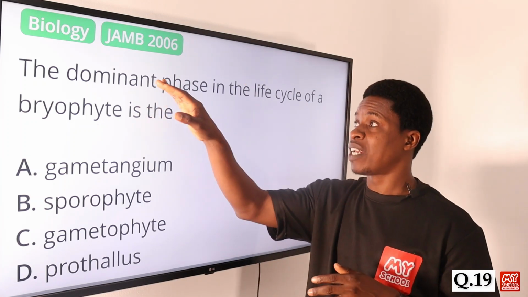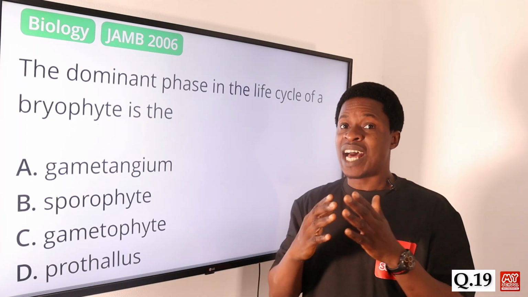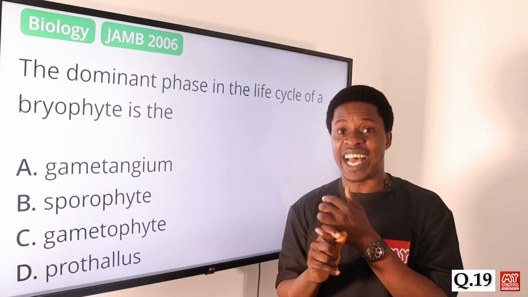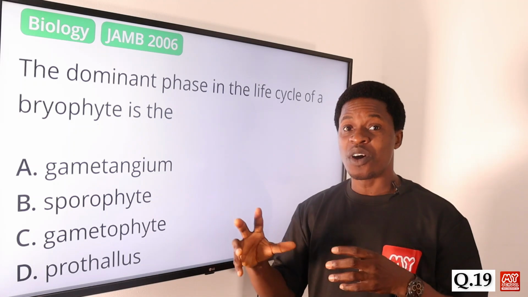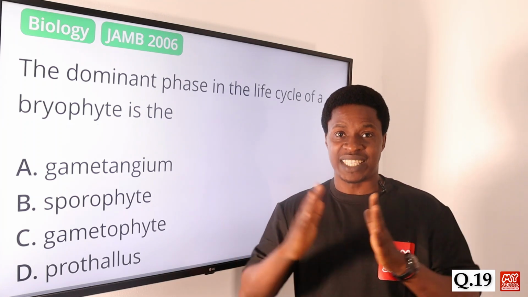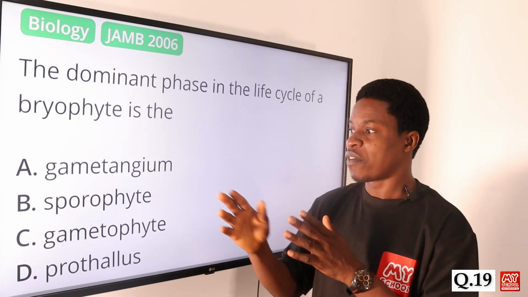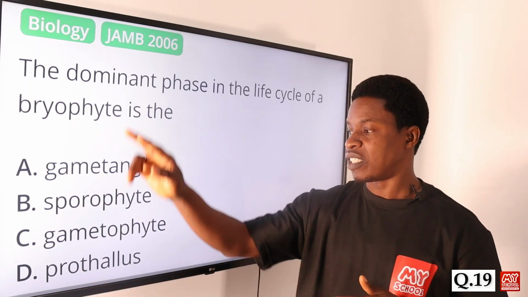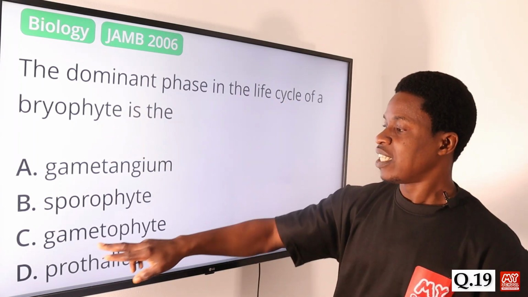When we talk about the dominant phase, we are talking about the phase in which they spend most of their life. Bryophytes can exist as sporophytes and they can exist as gametophytes. But between these two, the one in which they spend more of their life cycle, more of their lifespan, is as what? As gametophytes, not as sporophytes. Less of the life is spent as sporophytes. So it is not the prothallus, it is the gametophyte. So the dominant phase in the life cycle of a bryophyte is the gametophyte.